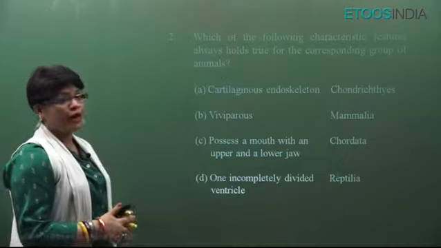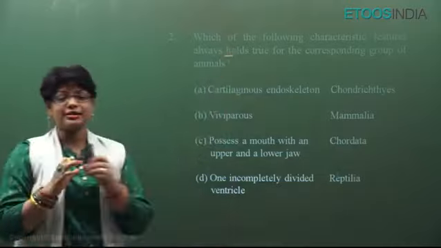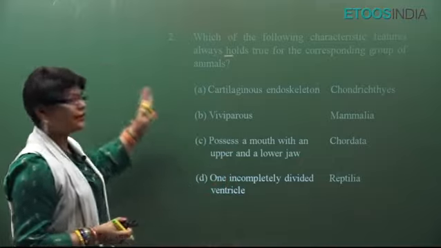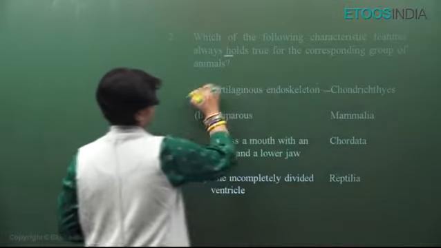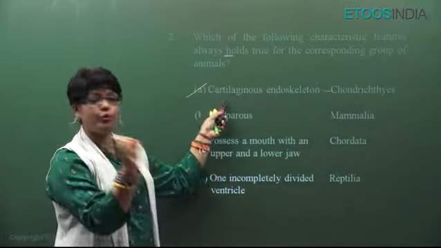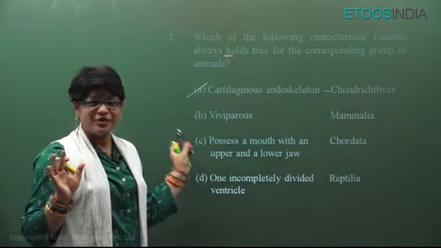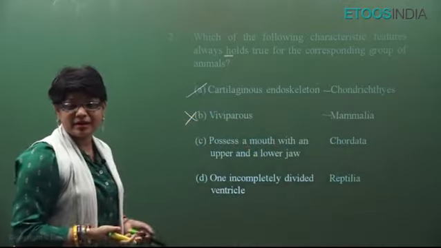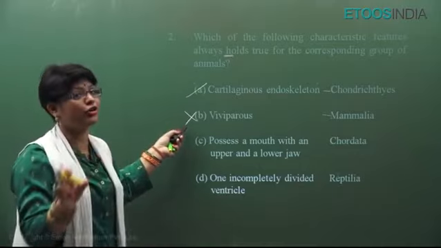Now, which of the following characteristic features always holds true? Nowadays, students, they are asking a lot of questions where they may give you 4 options belonging to different phylum and class. So, you know, like this, they test your knowledge. Cartilaginous endoskeleton is found in Chondrichthyes. All cartilaginous fishes will always have cartilaginous endoskeleton without any exception. This always holds true. Let's check the other options. Mammals are always viviparous? No, we have oviparous mammals, Echidna, Platypus. We have marsupial pouch mammals. So this is true but not always true.